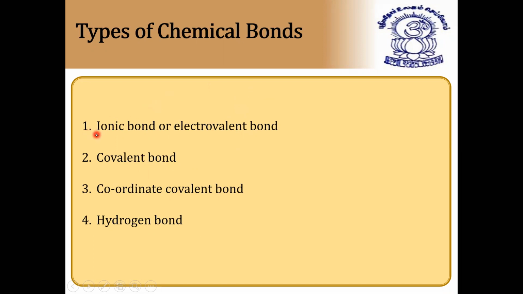First, how many types of bonds do we have in total? Four bonds. What are those? Ionic bond or electrovalent bond, covalent bond, coordinate covalent bond, and hydrogen bond. In school level, we learn only what an ionic bond is, with an example. But here, as we are going to do it with objective questions, we will be learning the extended part of ionic bond and electrovalent bond in this class. Next, covalent bond along with coordinate covalent bond and hydrogen bond. I think hydrogen bonding is not there in school level; only ionic bond, covalent bond, and coordinate covalent bond. So first we'll discuss what is ionic bond or electrovalent bond.